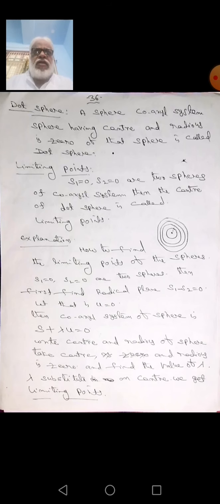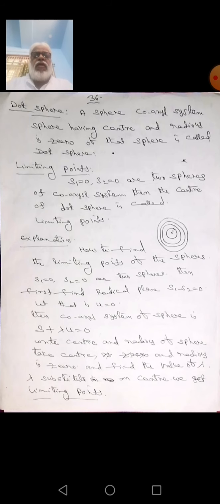In a coaxial system, a sphere having a center but radius 0 is called a dot sphere. The center is minus u, minus v, minus w. For example, x square plus y square plus z square is equal to 0. What is the center of that sphere? That is 0 0 0, and the radius is also equal to 0.